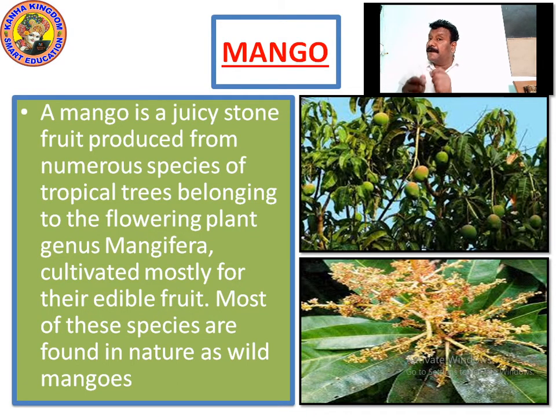When we talk about mango, this mango is the king of the fruit. It has different varieties of mango fruits, which people in India call Apus, Totapuri, and people consume it in the season.